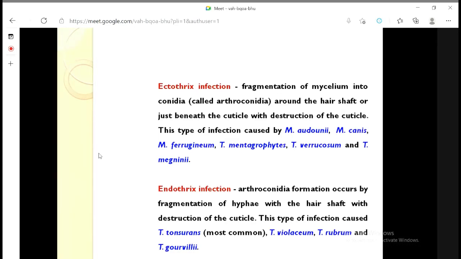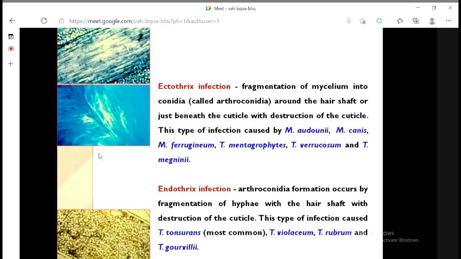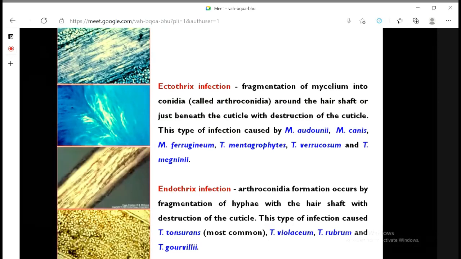Now, when the infection appears in the hair, I'm talking about not the skin, not the nail. When it appears in the hair, infection by the dermatophytes appears in two different types. One is known as ectothrix infection, another is known as endothrix infection. Probably in this picture I can show you. Look at these pictures.